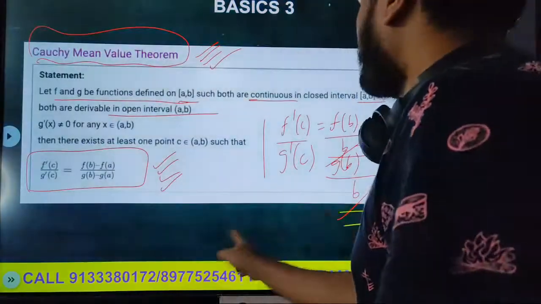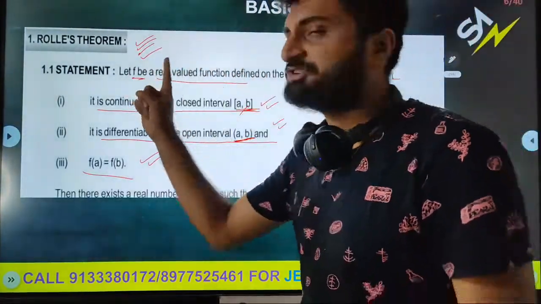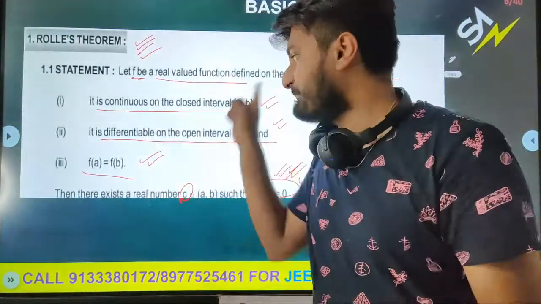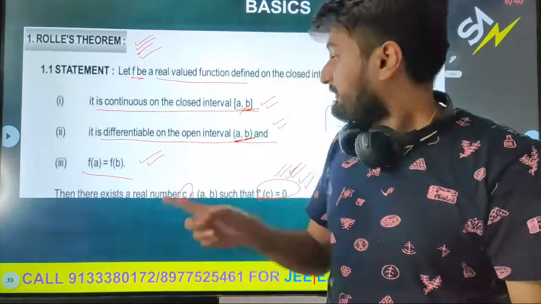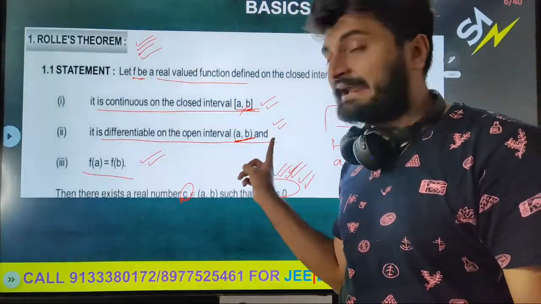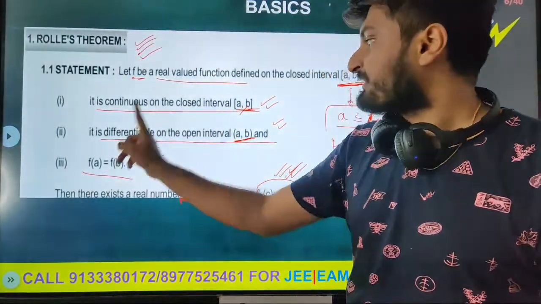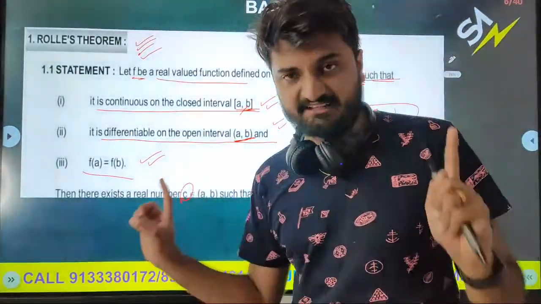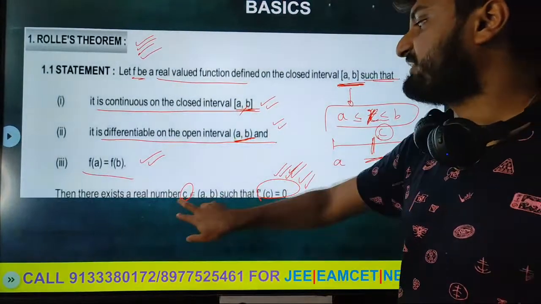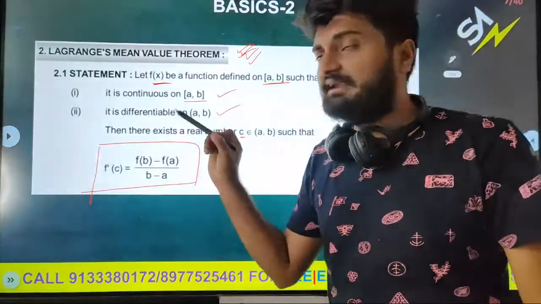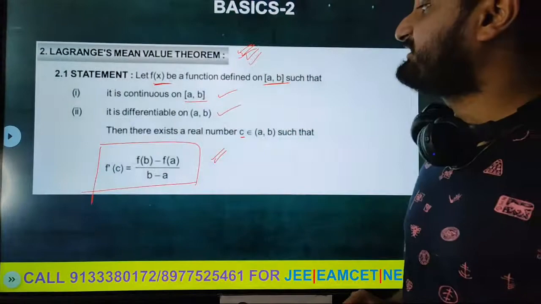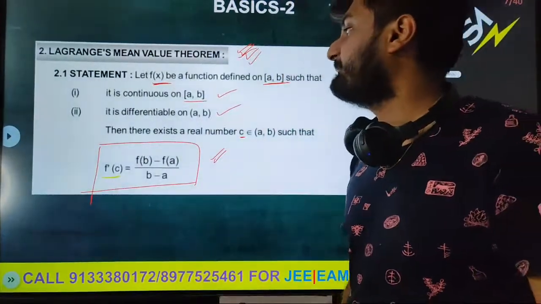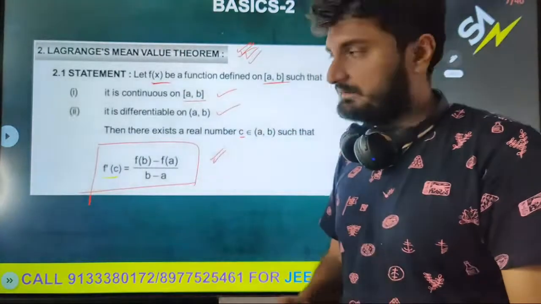So a quick recap of what we have done. If a function is bounded on the interval a comma b, then it is continuous in the same interval, differentiable not including a and b, that's why you have open brackets, such that f of a equal to f of b, then there exists a real number c such that f dash of c is equal to 0. And Lagrange's mean value theorem says that this f dash of c is nothing but f of b minus f of a by b minus a.